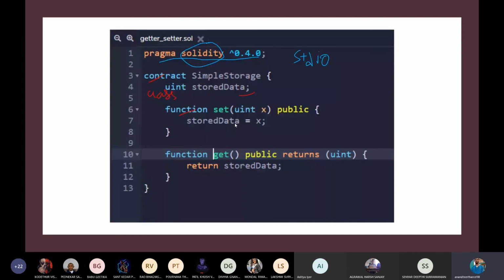It can be viewed anywhere inside the contract. Similarly, the function name get has its accessibility, and in this Solidity programming language, you have to mention that you are going to return something. So you have to type this returns command with the parameter that you are going to return. Then you return this. This is nothing but a getter and setter code that I demonstrated for now.